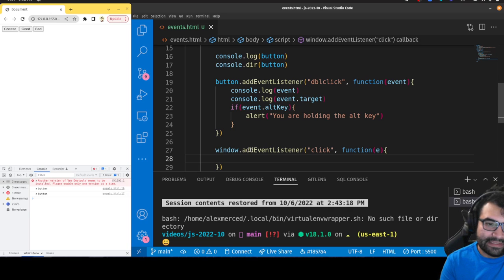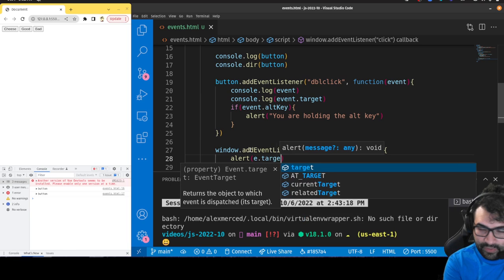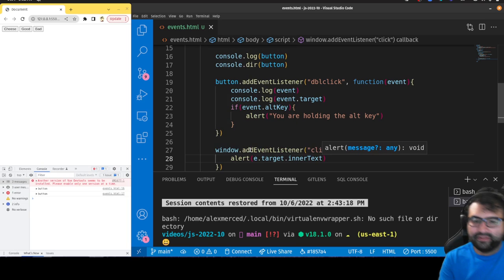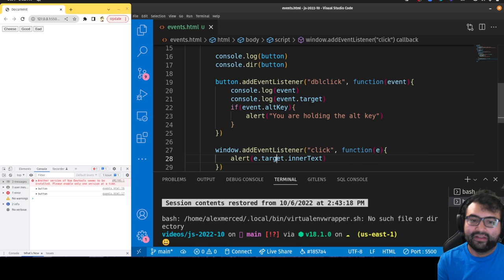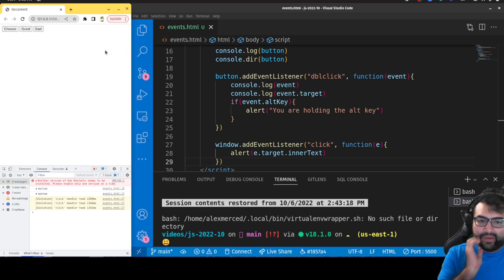E for event, and I want to alert the event target, whatever node I clicked on, I want to alert the inner text of that. So if I click on the cheese button, cheese should be alerted. If I click on good, good should be alerted. Okay, so let's try that out. Cheese. Good. Bad. Okay, why? Because that is a target.